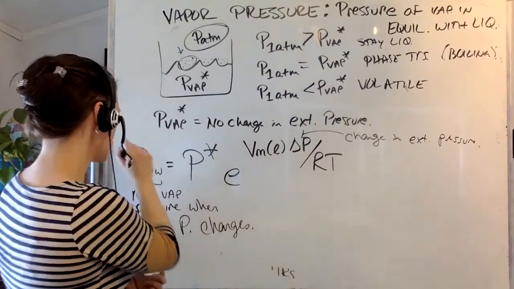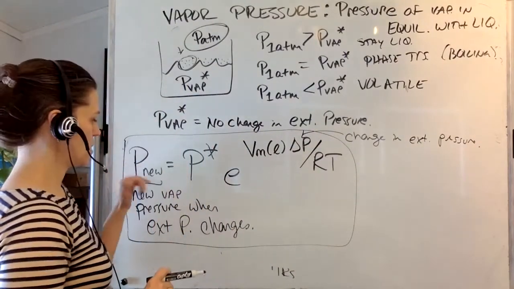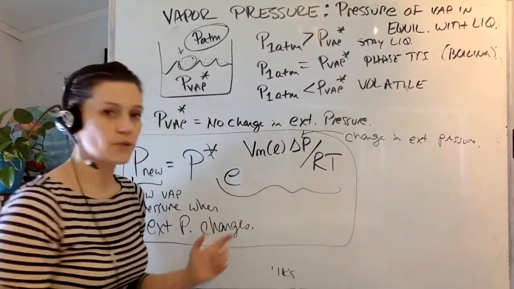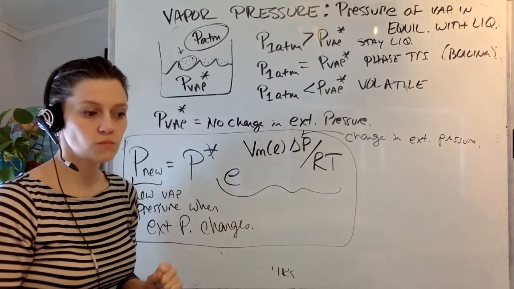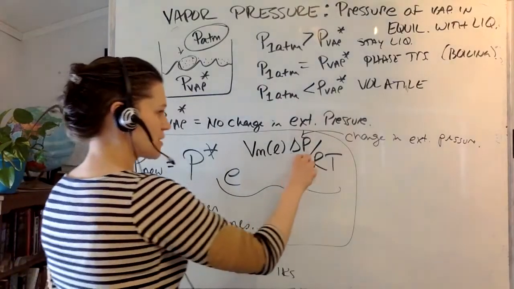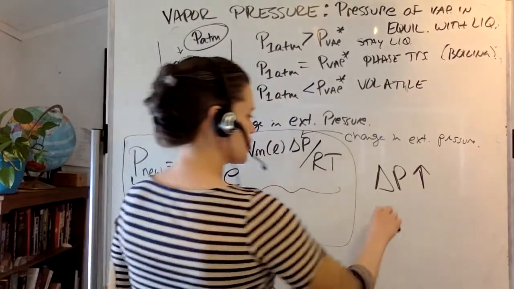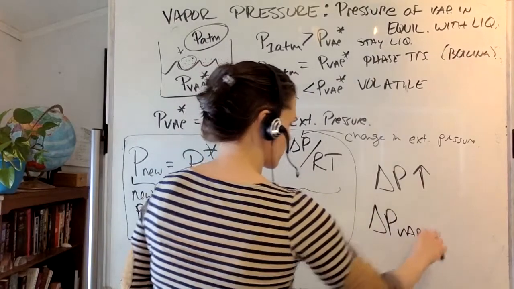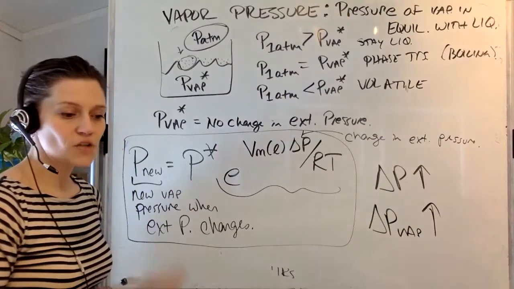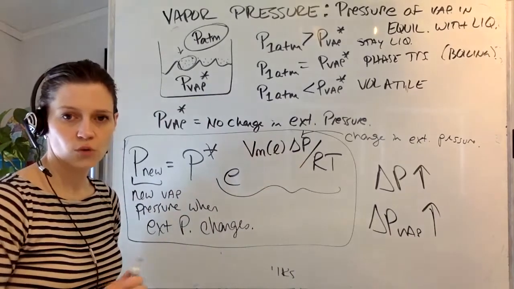This is our new function: P, the new vapor pressure, is P star, the original vapor pressure, multiplied by this exponential. What does this mean? As delta P goes up, the vapor pressure is also going to go up. I'm going to show you how we get this. This is the goal.